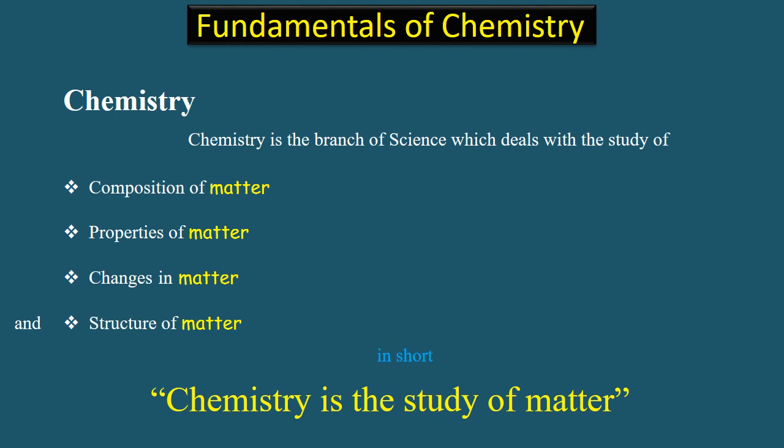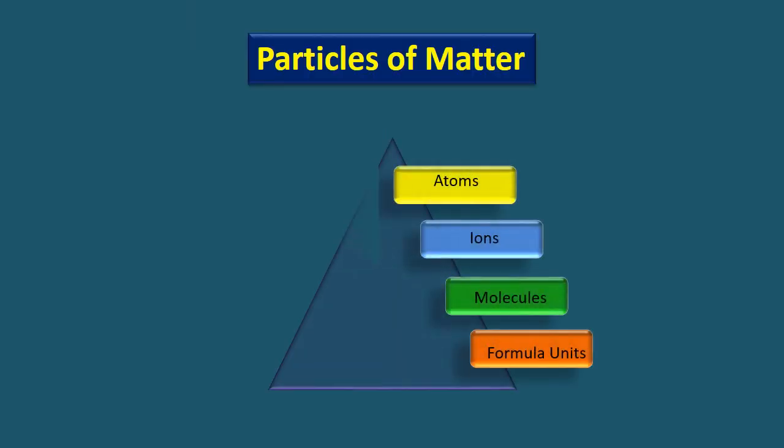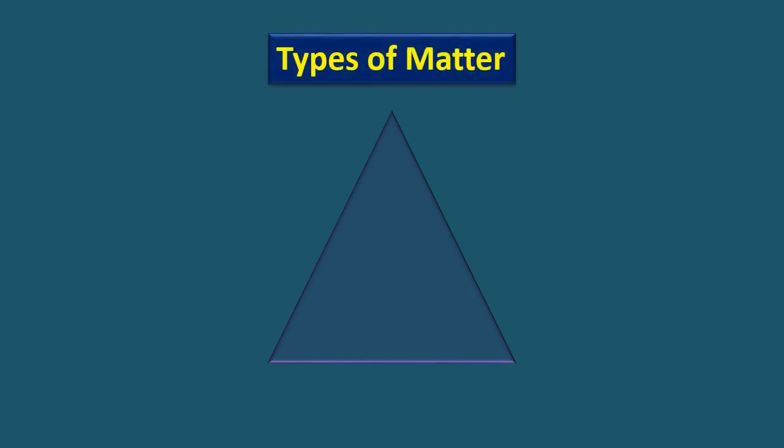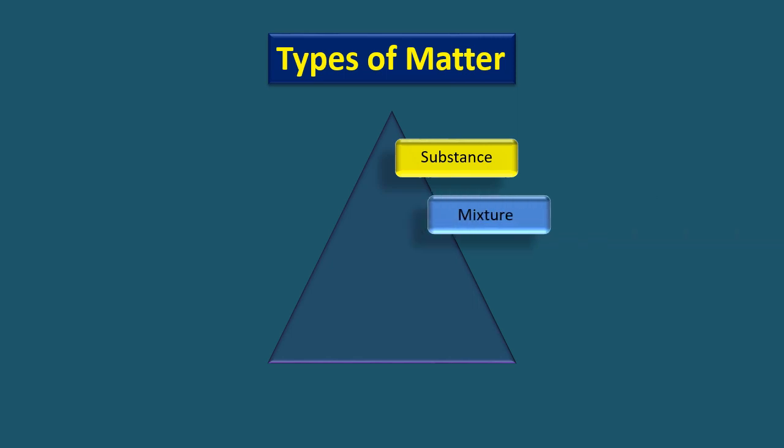By now you are very well aware of this fact that chemistry is all about matter. In the previous lecture, we studied about the particles that make up all matter. Today, I'll discuss with you various types of matter such as substance, mixture, element, and compound.